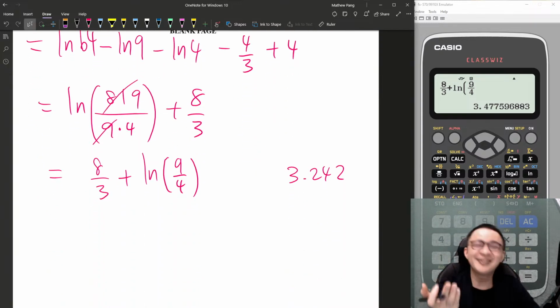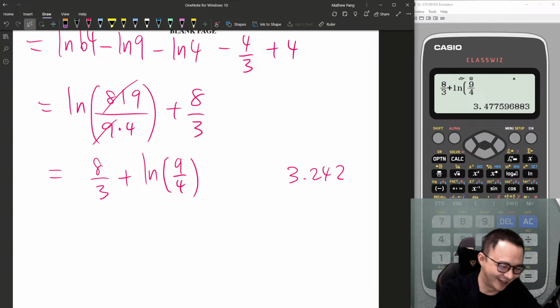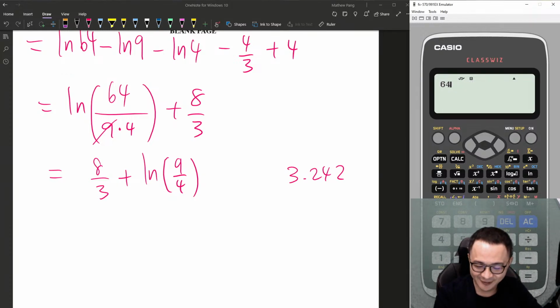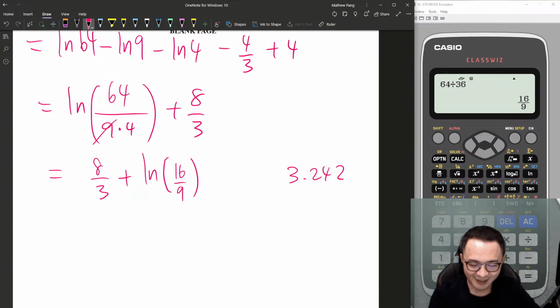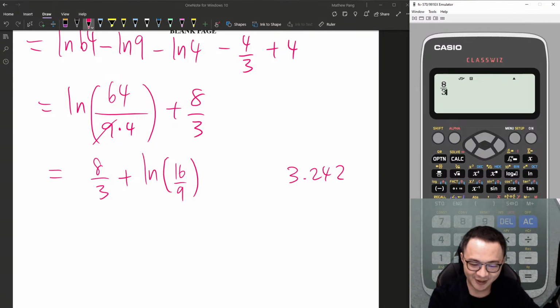I suddenly had 9 power 2 in my brain, then I wrote 81. It's good. 64, 64 divided by 36. 36, bro. Okay, 36. This one is 16 over 9. Let's type again: 8 over 3 plus ln 16 over 9. Yeah, got it.